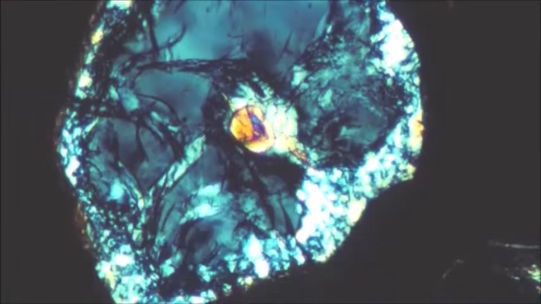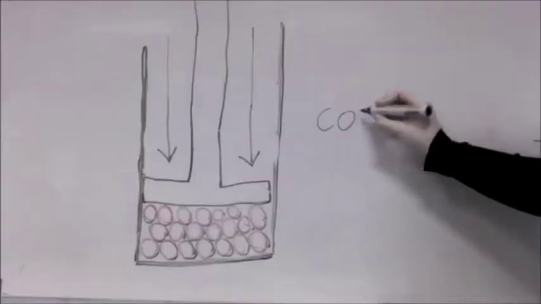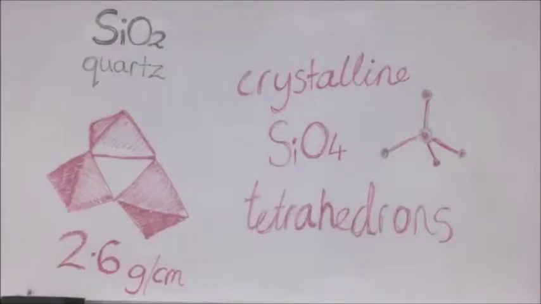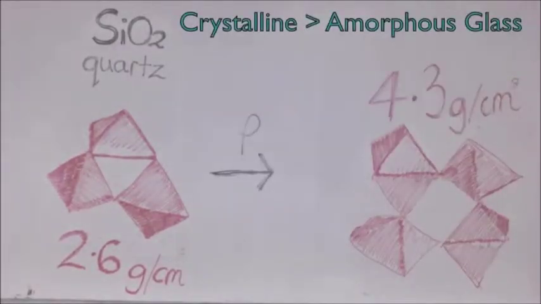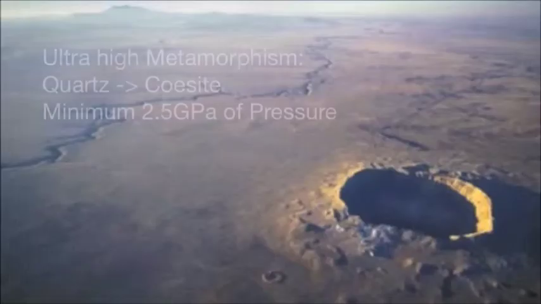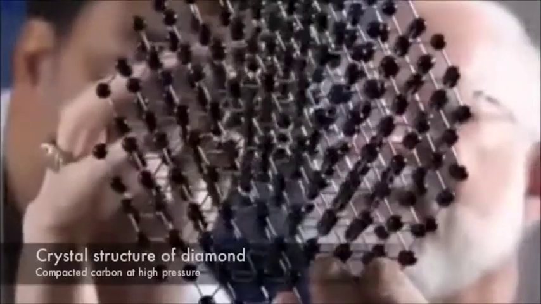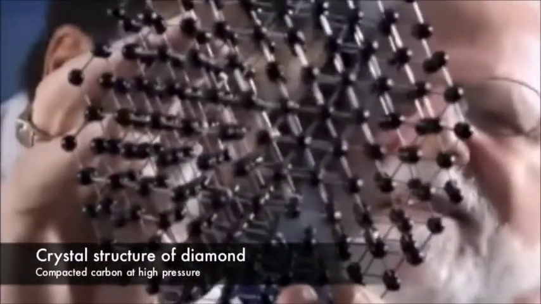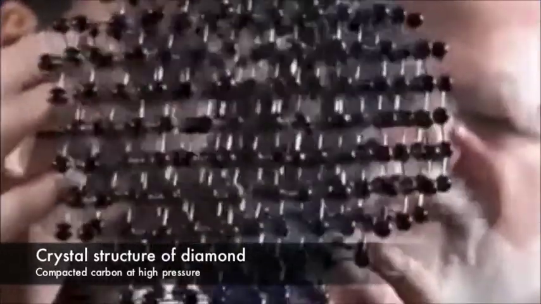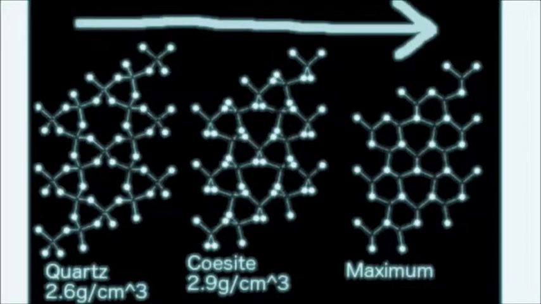Pressure forces atoms to occupy smaller volume. Macroscopic properties of minerals, such as density, are defined by their atomic configuration. Ultra-high pressure metamorphism is characterized by minerals and polymorphs formed at greater than 2.5 gigapascals of pressure, with increasing coordination numbers and density. These include coesite, stishovite, and diamond.